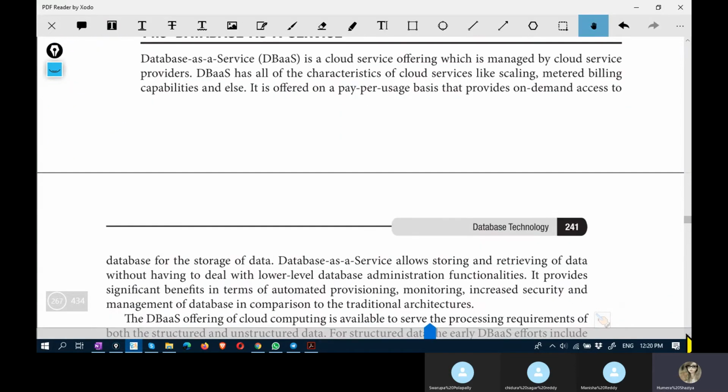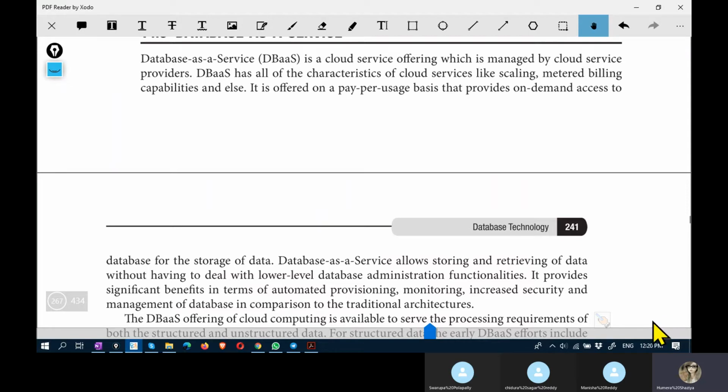Database as a service. In database as a service, a consumer is not given the task of installing and maintaining the database.